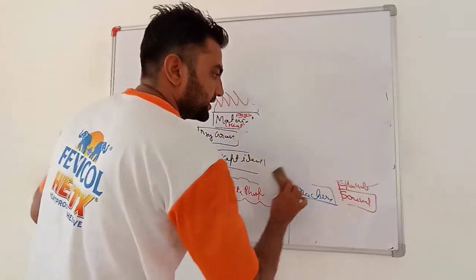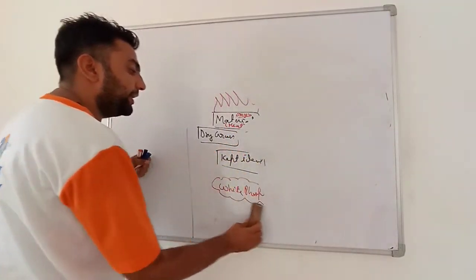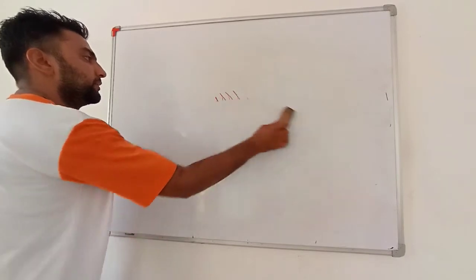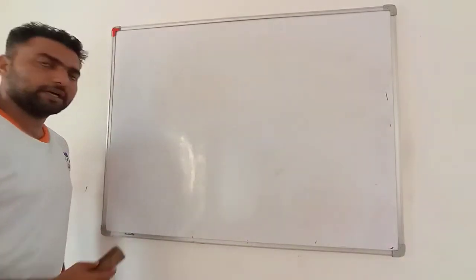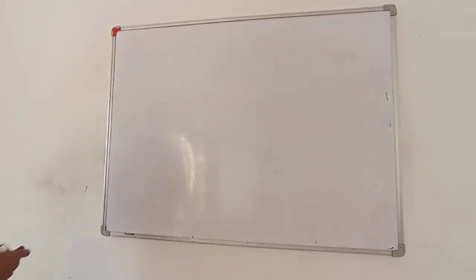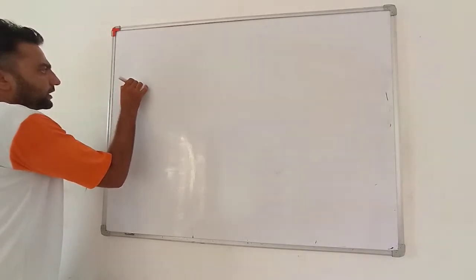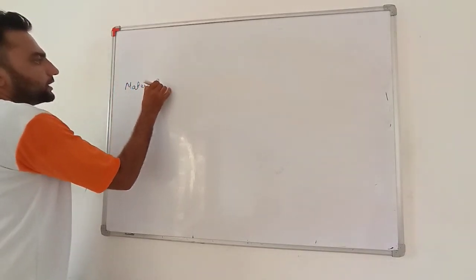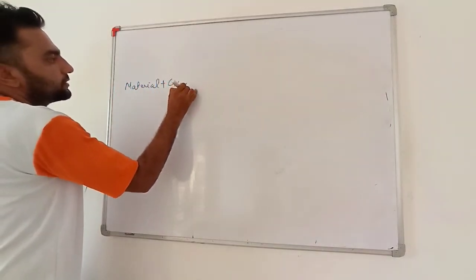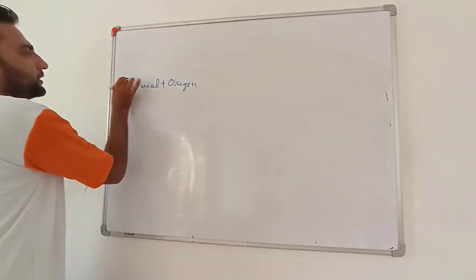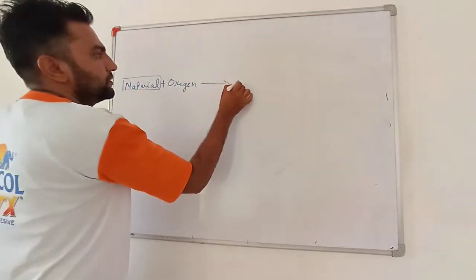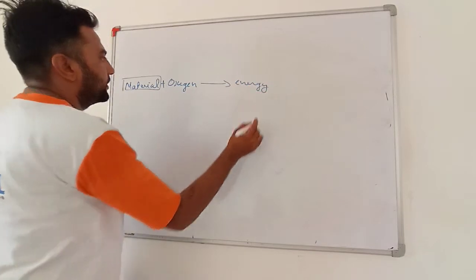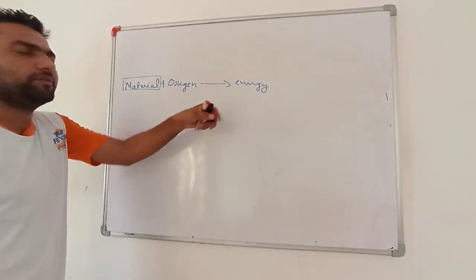Because we want energy, we want to exploit energy. So very important, we are burning material, or making its combustion happen, so as to get energy. What is combustion? Any material burning with oxygen giving us energy.